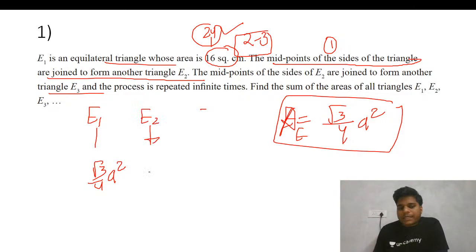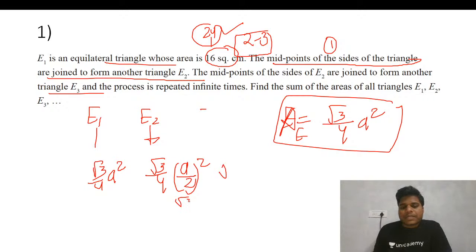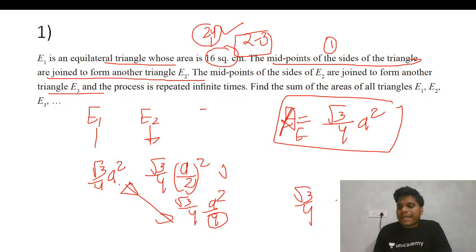Now the area will be root 3 by 4 times the square of the length, and the length will be half of it. So if the length is half, it will be a by 2 whole square. So this becomes root 3 by 4 a square by 4. So this area is 1 by 4th of the previous one. Similarly, for the next, the side will be a by 4, so the square will be a square by 16.